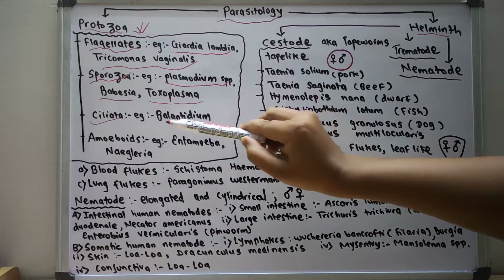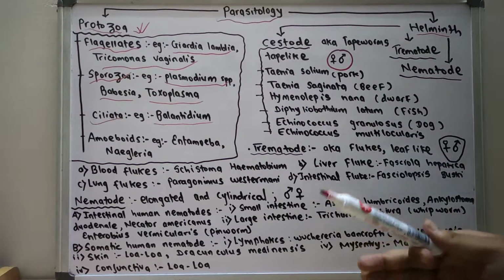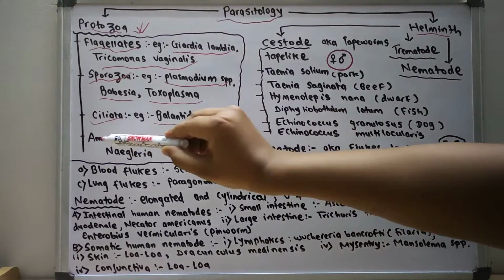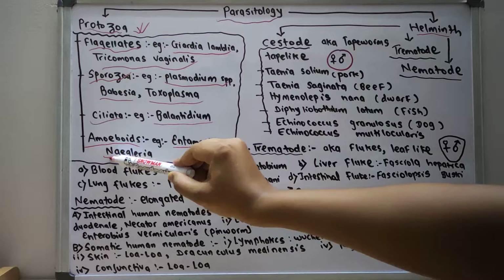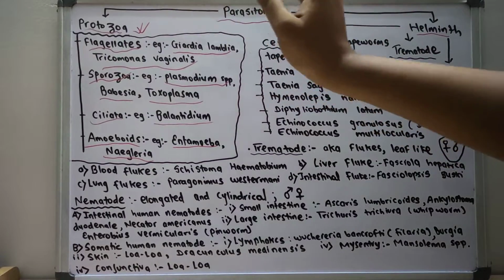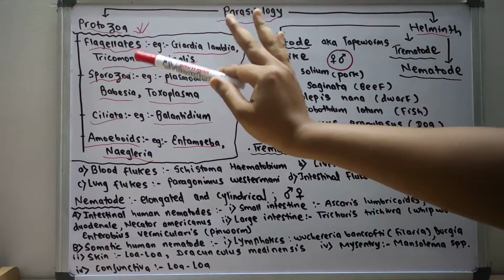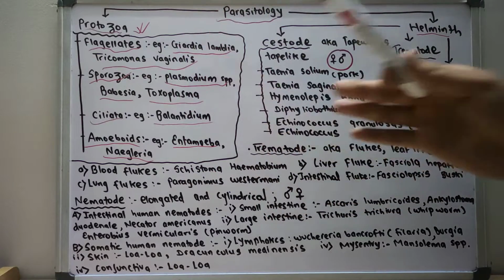In the ciliata, we have Balantidium coli, which causes colitis. And in the amoeboids, there is Entamoeba histolytica, which causes amoebic dysentery. Again, in each of these groups there are various organisms.